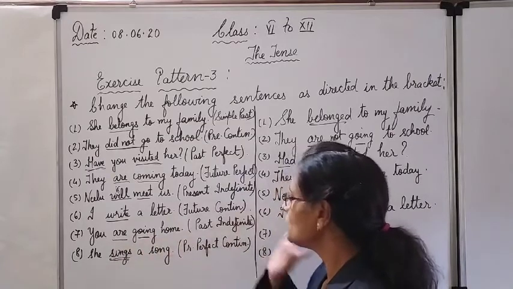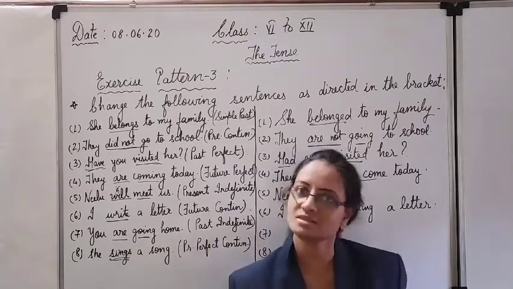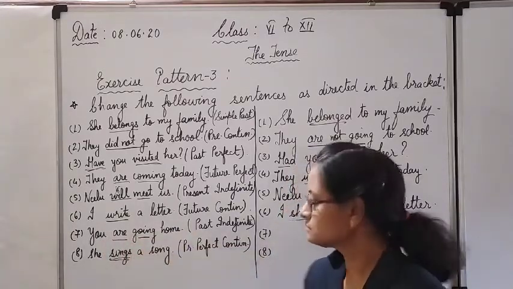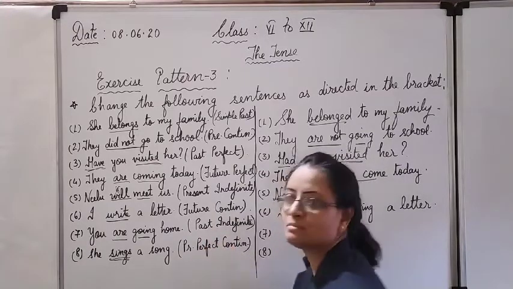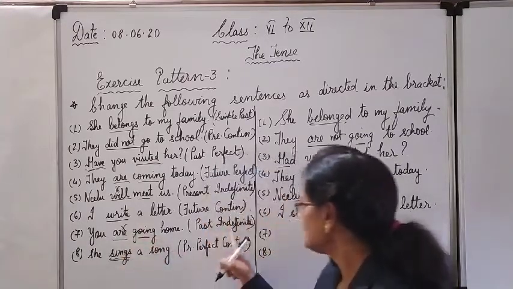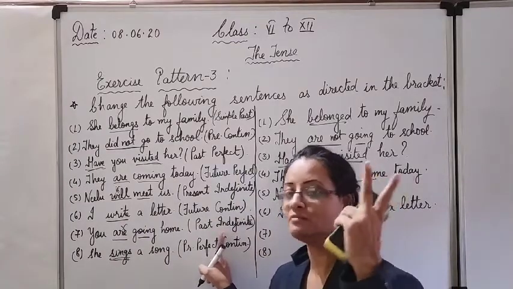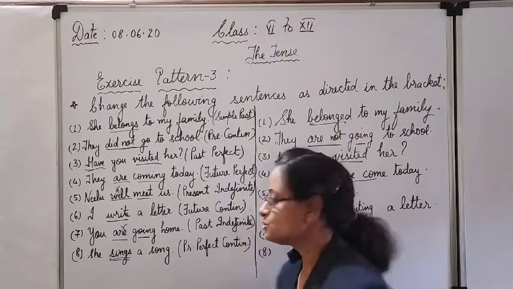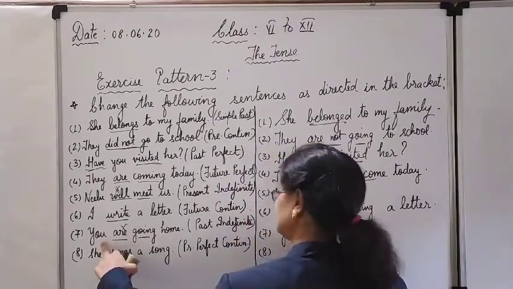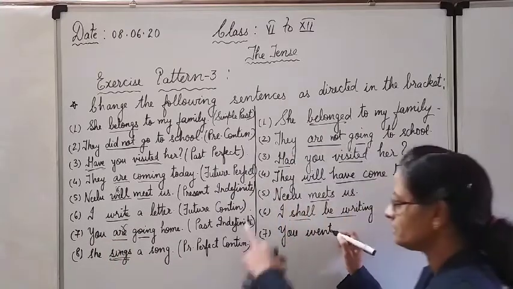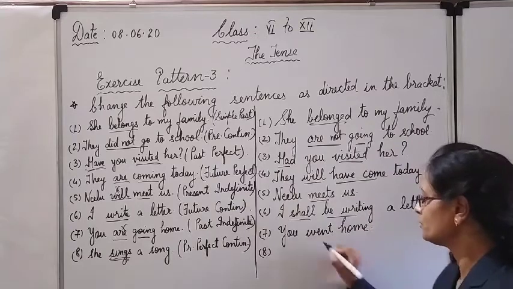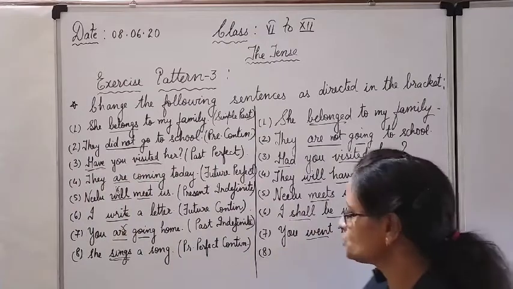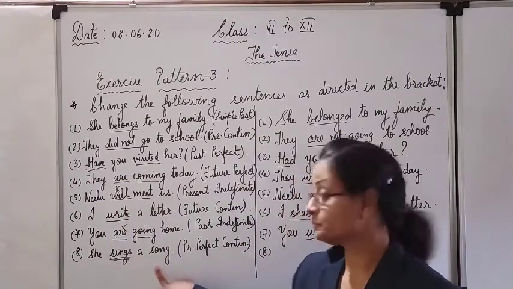Then you are going home. Past and indefinite. Indefinite means simple. So very simple. You are and going. It was present continuous. Okay. Now you have to change it into simple past. Means no helping verb. So cut out this. And indefinite means past is simple second form. Main verb is go. What is the second form of go? Go, went, gone. So you went where? Home. Subject, object is home. This is the second form, simple past without helping verb. Got it? So easy.